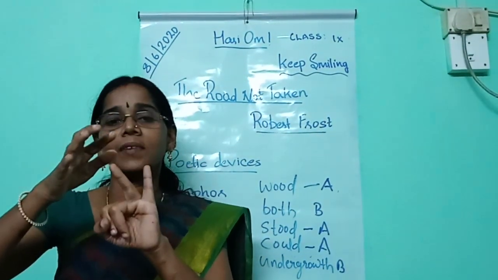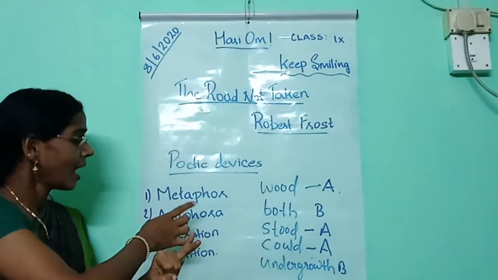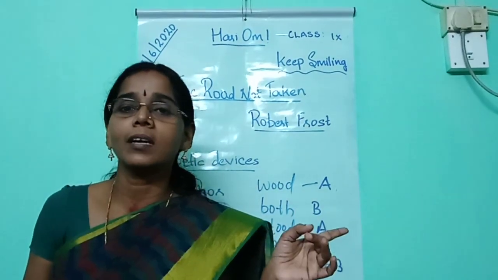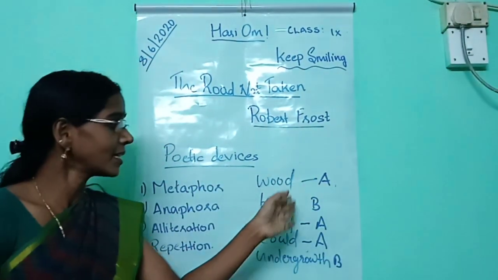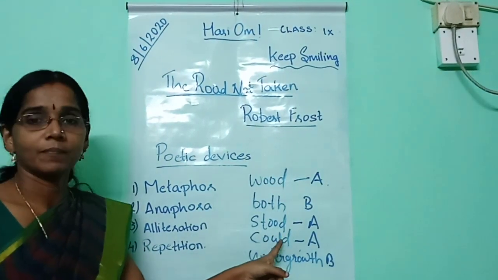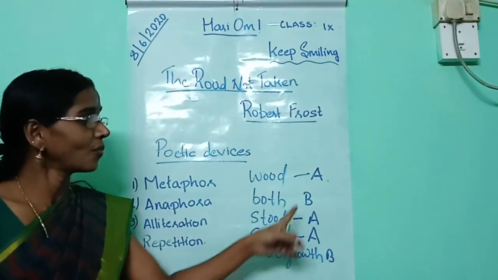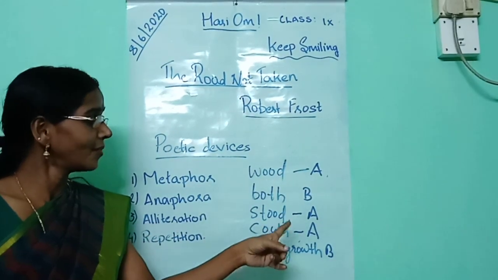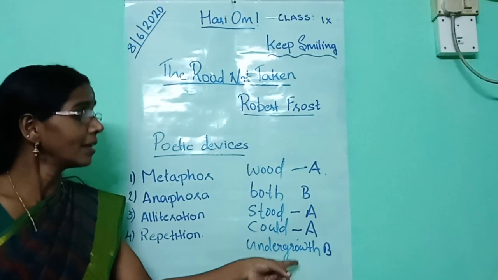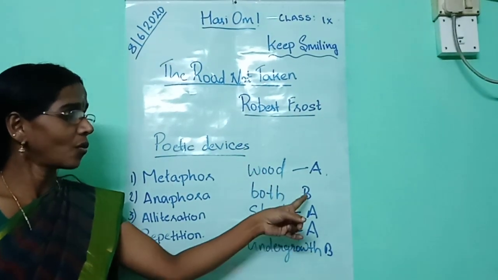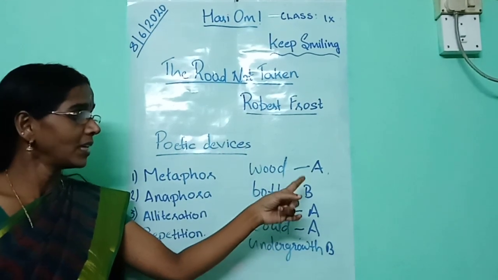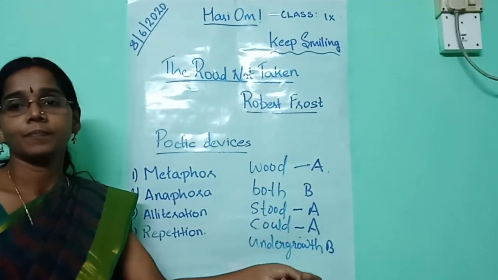What are the poetic devices we have seen today? Metaphor, anaphora, alliteration and repetition. Then what is the rhyme scheme of the poem? Which words rhyme with each other? Would, stood, could are rhyming words, so we can mark them A. And the second set, both, undergrowth, rhyme with each other. So B. So we can say the rhyme scheme of the poem is A B A A B.